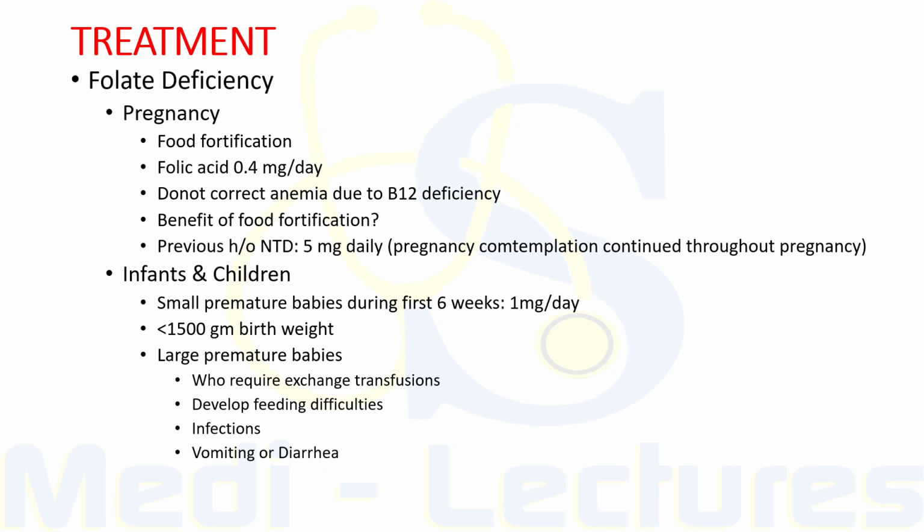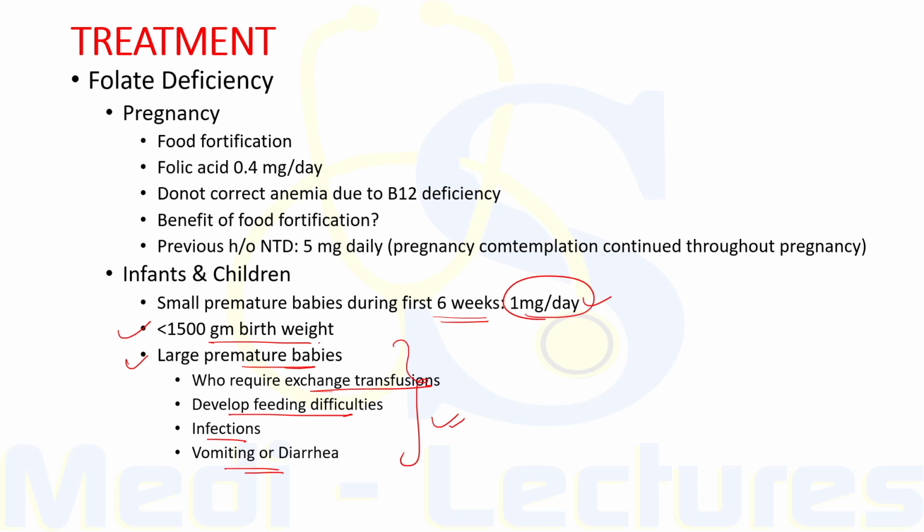Now, in infants and children, small premature babies during the first 6 weeks have to be given folic acid 1 milligram per day. Babies who have birth weight less than 1500 gram and large premature babies who require exchange transfusions, develop feeding difficulties, infections, have vomiting or diarrhea, these also require folic acid supplementation. So this was all about the treatment of these conditions.